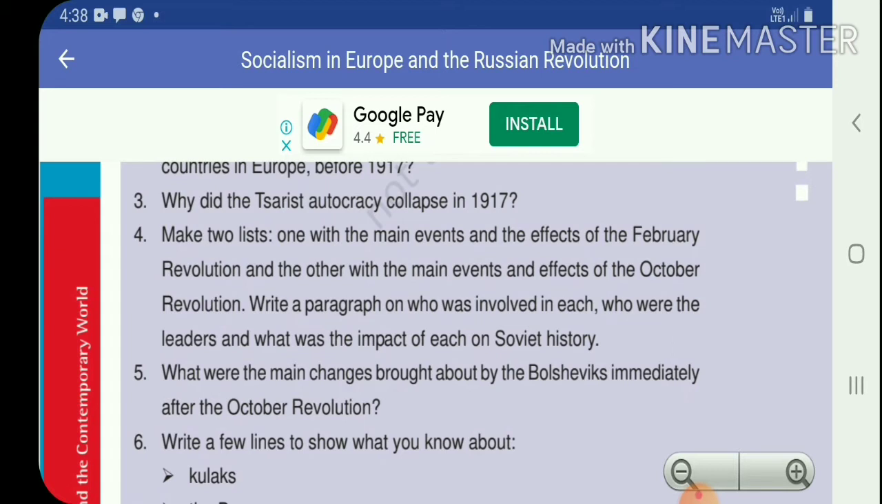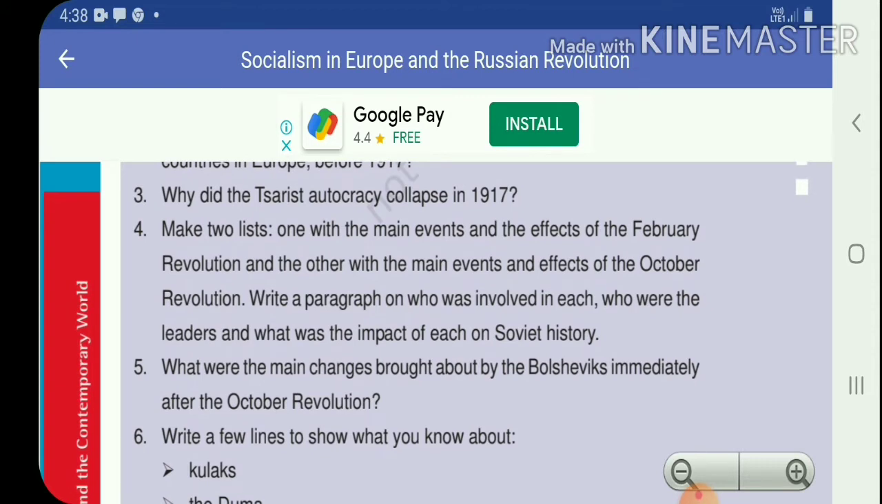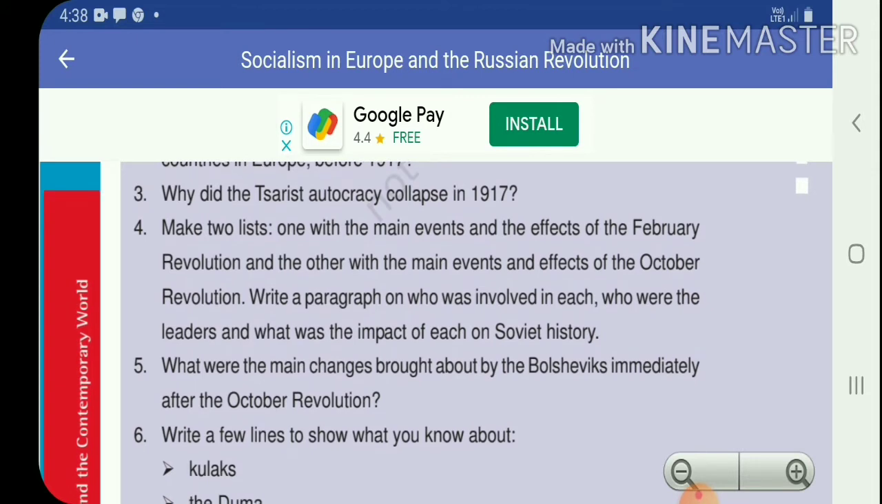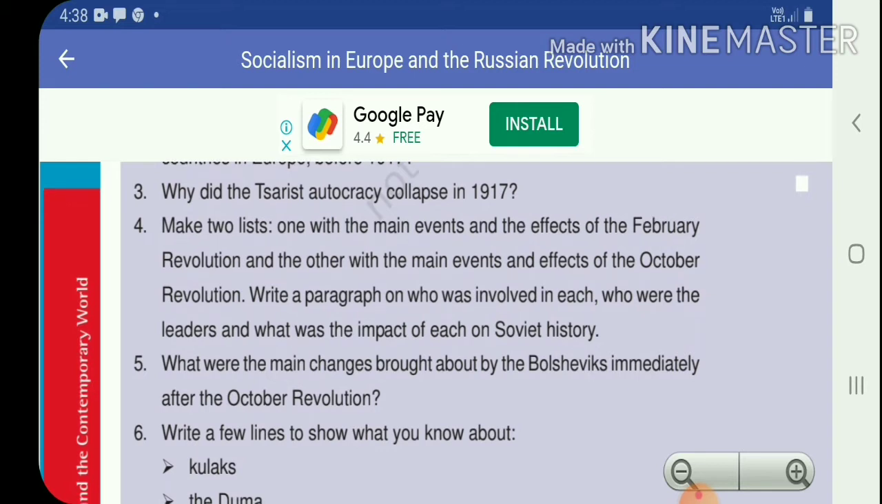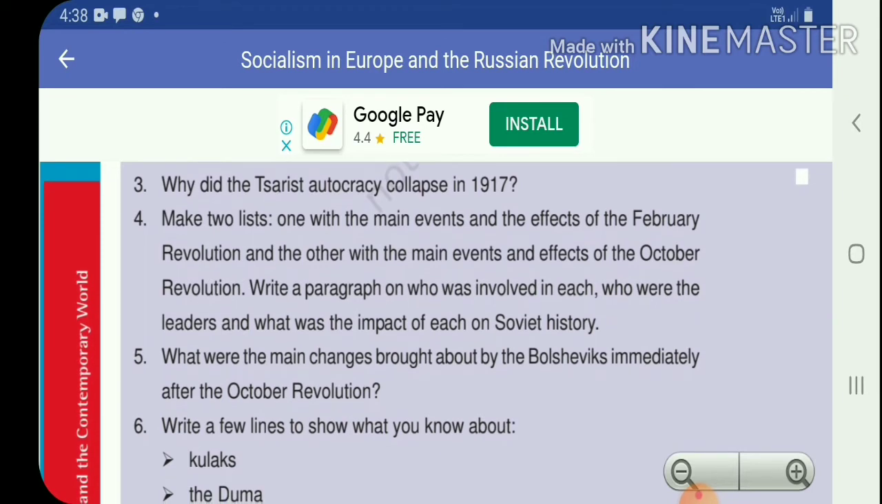Now we will watch the main events of the February Revolution. In February 1917, there was a shortage of food items in workers' quarters. This is the first point of the February Revolution. And now we will watch the second point.